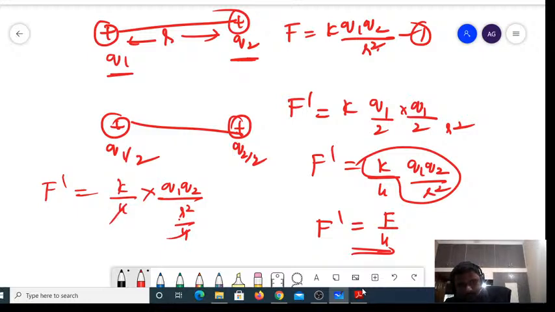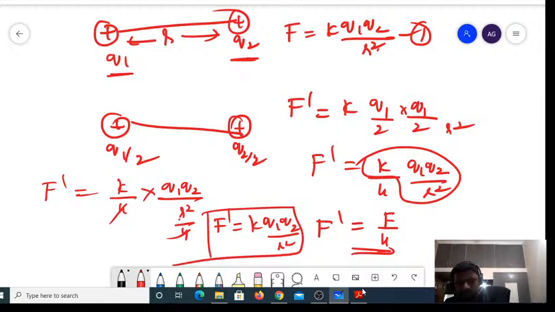The 4 and 4 will get cancelled. So if you reduce the charges by half as well as the distance by half, then the force will remain the same, that is K into Q1 into Q2 divided by R square. There is no change. Then how to do it?